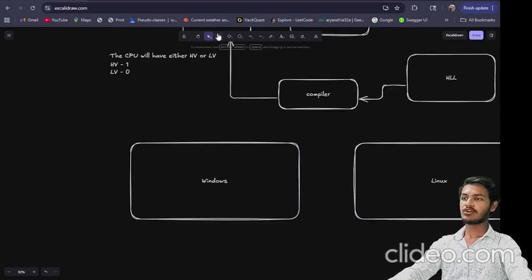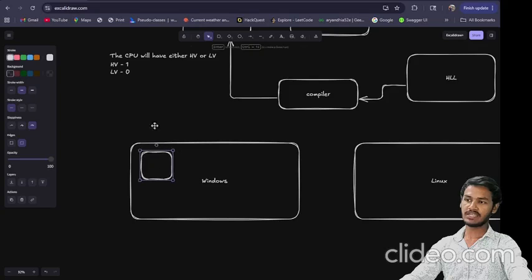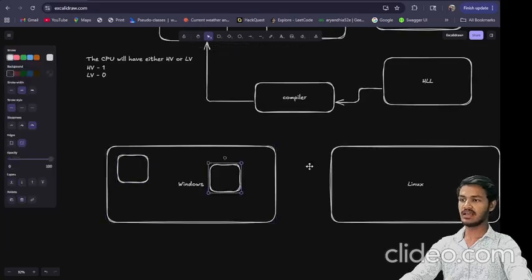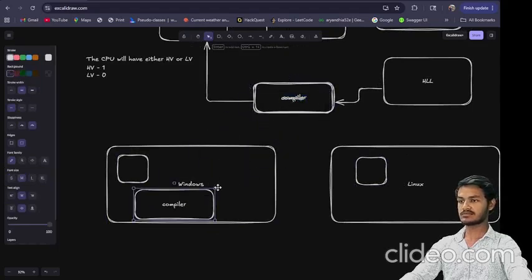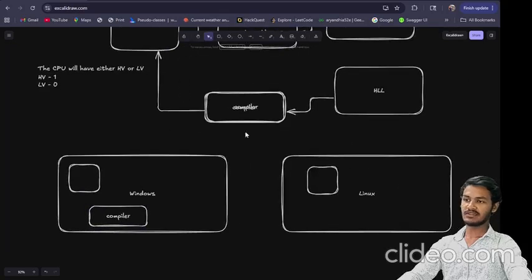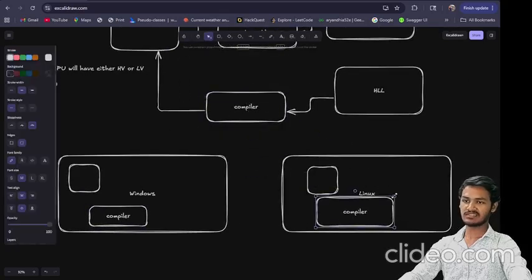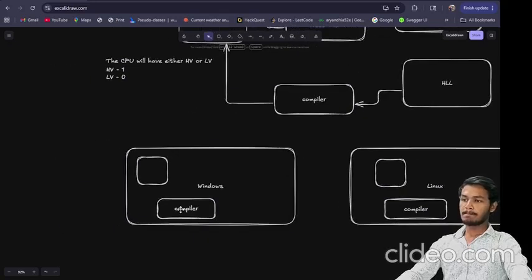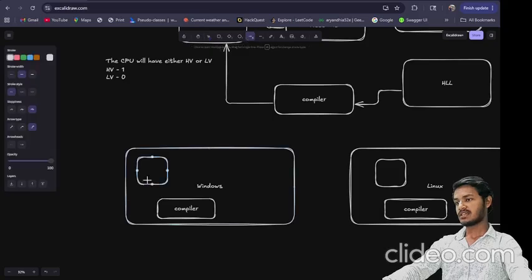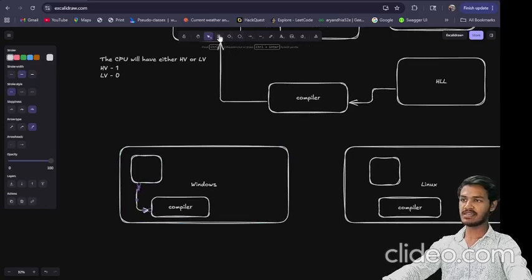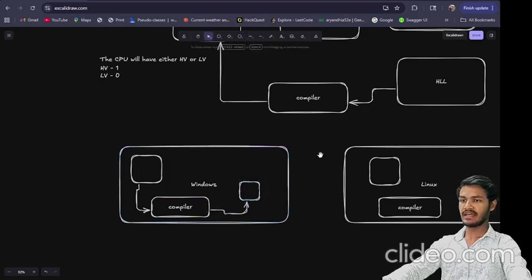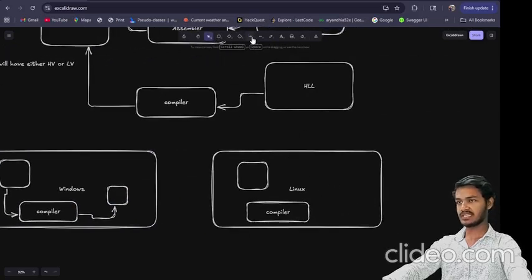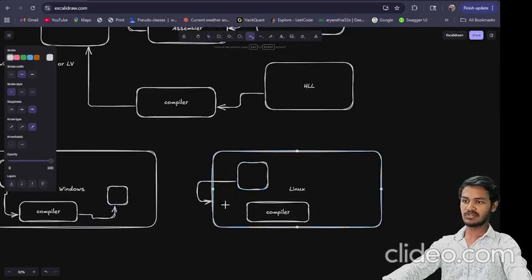Let's say we are developing two softwares, one in a Windows environment and another in a Linux environment, and we have two compilers, one in Windows and another in a Linux environment. When we pass our code to the compiler, it generates the binary instructions for that code, and the same happens in the Linux environment here.